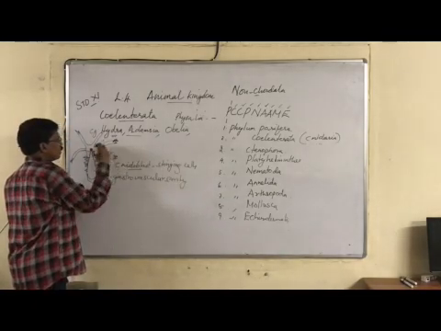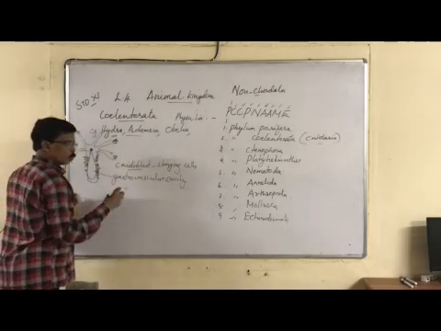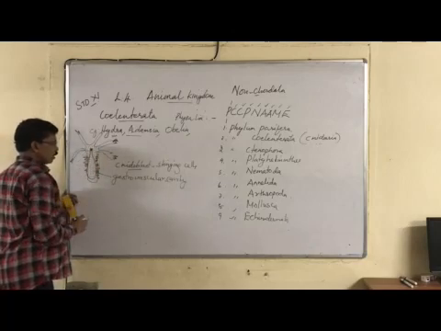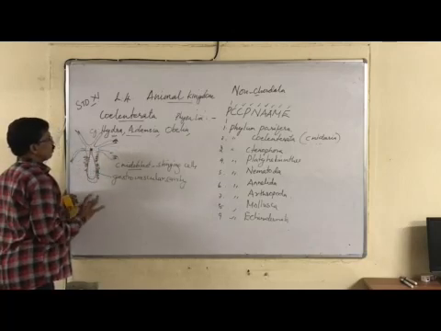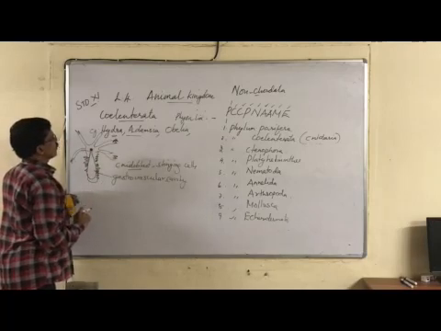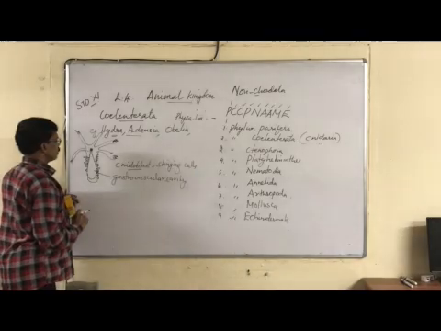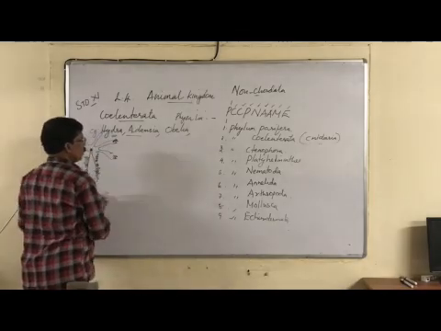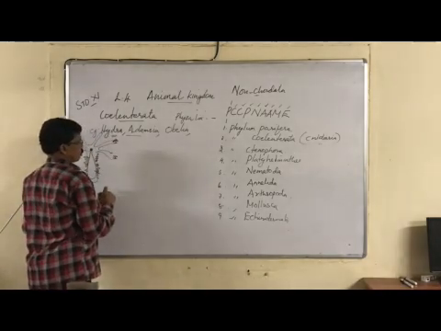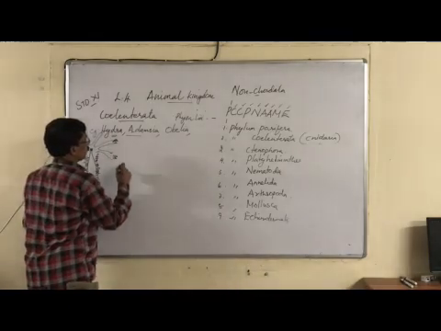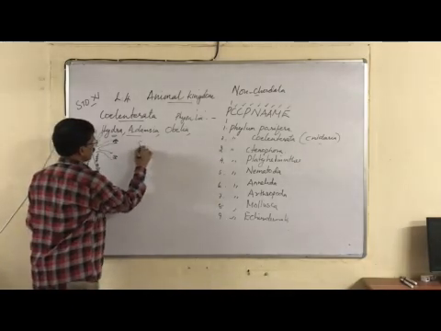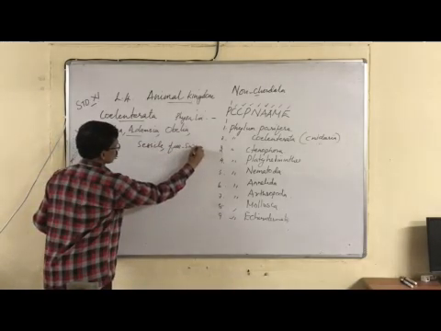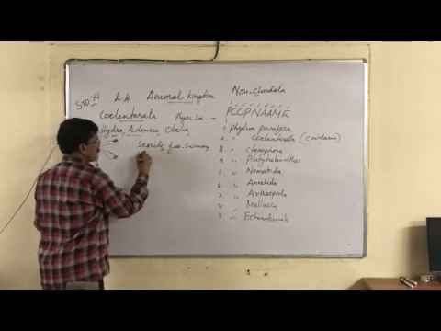Tentacles are used for collecting prey, food, which is passed to the mouth. The food is digested inside the gastrovascular cavity. So coelenterates are animals with tentacles. They are sessile or free swimming, and most of them are marine.